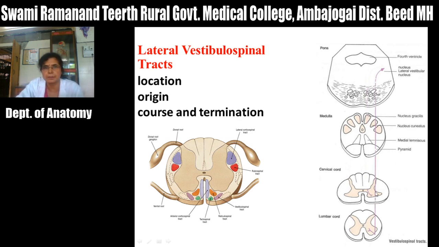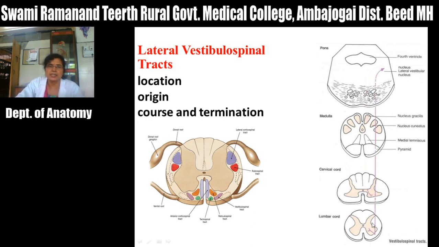This tract is present throughout the spinal cord, and these fibers terminate first in laminae 7 and 8, and through the interneurons of these laminae they terminate on the anterior horn cells, that is alpha and gamma motor neurons. The axons of these neurons pass through the ventral root, then the spinal nerve, and supply the skeletal muscles.